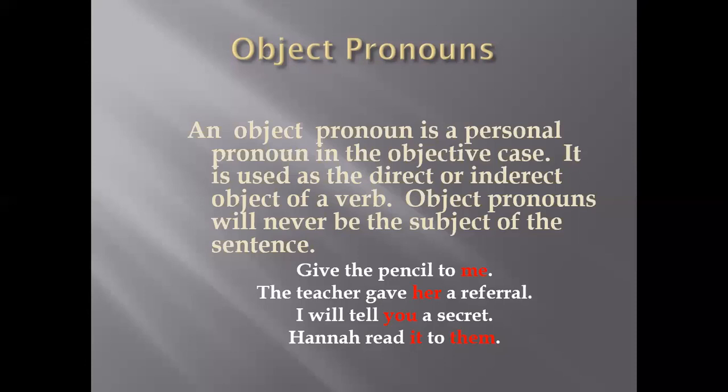But now, pay your attention. Hanan read it to them. Them means here we are talking about a group of people. We have more than one person. We have a group, and we talk about this group after the action, not before it. So it is a big mistake to tell me Hanan read it they, no. That is a disaster to say that. Hanan read it to them. Because the object pronoun for they is them. Them is used to talk about object pronoun which comes after the action.